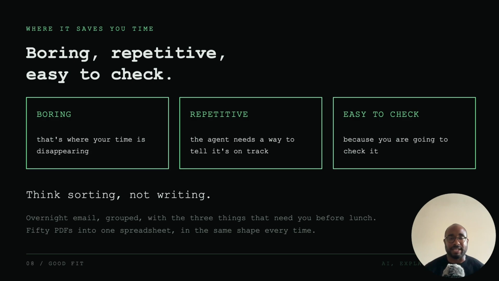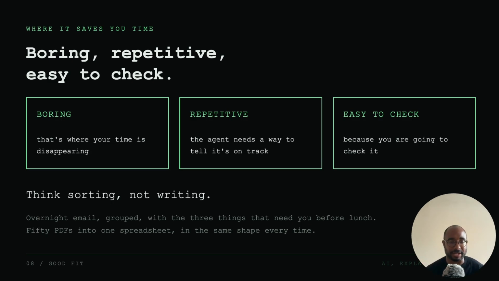An agent can check your email overnight while you're sleeping. It can have a look at all the emails that have come in. It can then decide from those emails which ones are high priority. And then it can let you know by the time you wake up, let's say 6 a.m., it can say, hey, Enrico, these are the high priority items that you need to do today. And I've put them in the calendar so that they get time blocked and that you actually carry them out. And that's a process which can save you hours potentially. It's boring, it's repetitive, and easy to check.